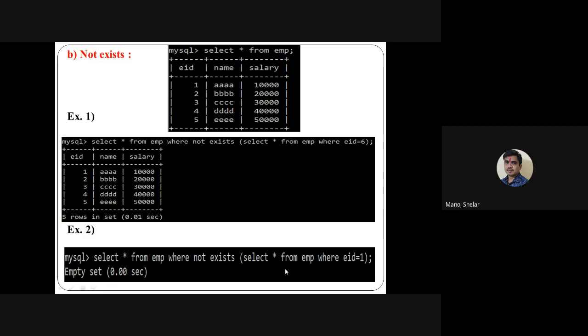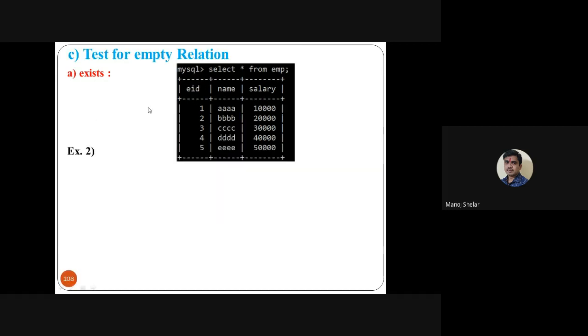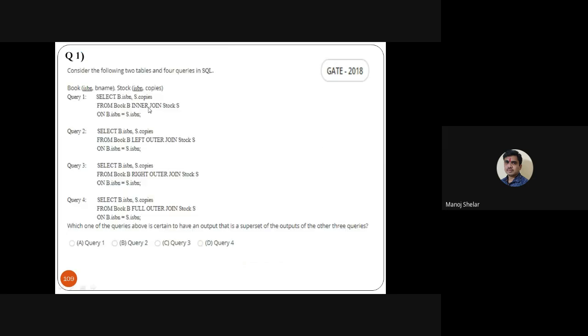So here inside the query the result is 1, then the result is empty because 1 does not exist here. So outside the query the result is empty. It's the opposite of EXISTS. Okay. So these are some GATE questions.